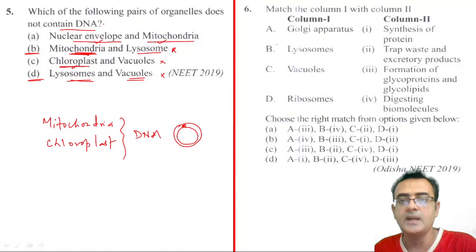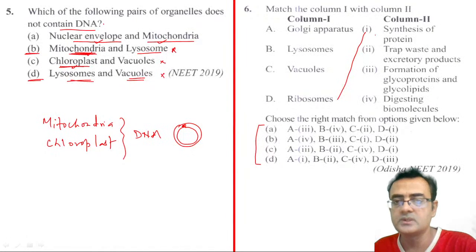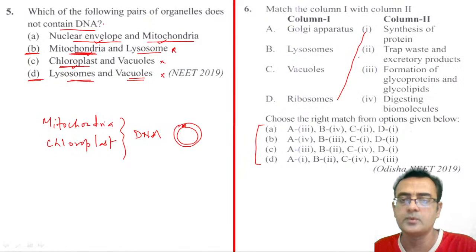6 number question, matching. See, for a matching kind of question, what you do is you don't read all of it first. You just match in the question paper, right? So here we match. Golgi apparatus, lysosome, vacuoles and ribosome. This is the synthesis of protein. So the ribosome synthesizes protein. On the surface of the ribosome, protein synthesis takes place, right? So it is the factory of protein synthesis.